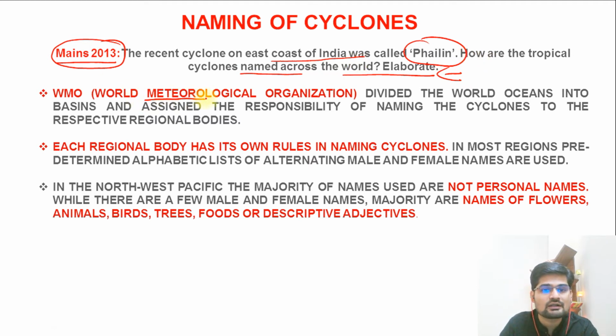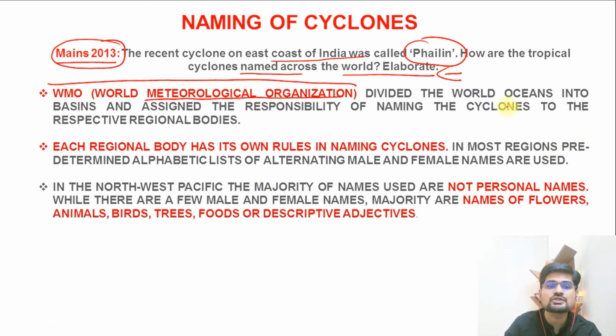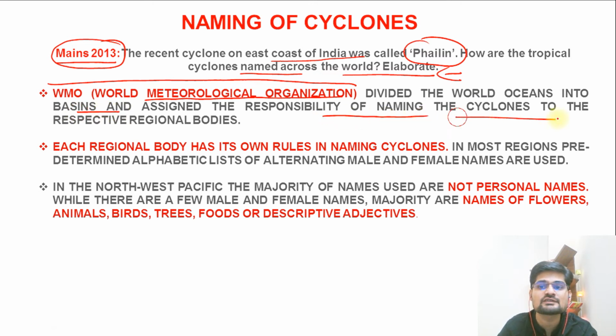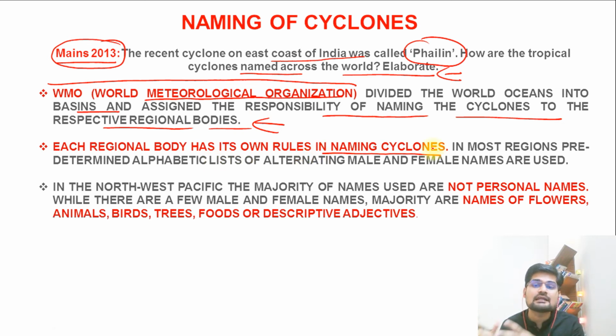The World Meteorological Organization, the world's apex organization in terms of climate, divided the world oceans into different basins and assigned responsibility for naming of cyclones to the respective regional bodies, which are the adjoining countries of each ocean basin. Each regional body has its own rules in naming cyclones. So the rule in the Indian Ocean will not be applicable in the Atlantic. Each regional body has a unique system of giving names.